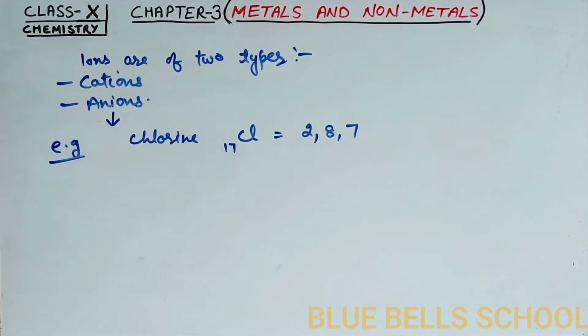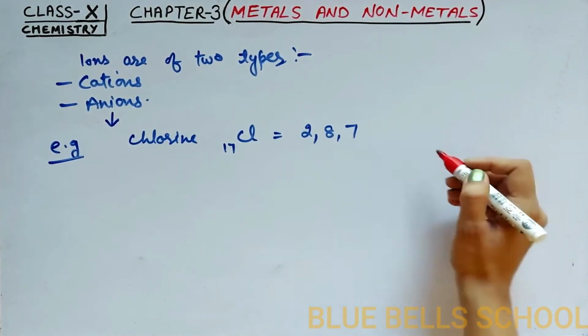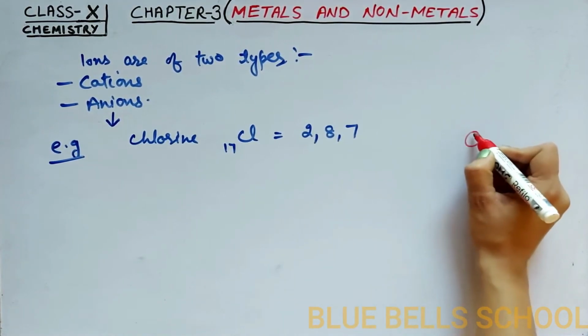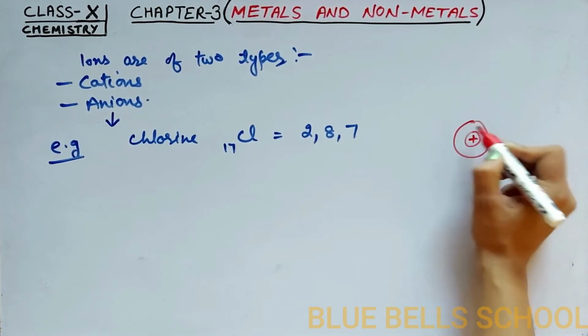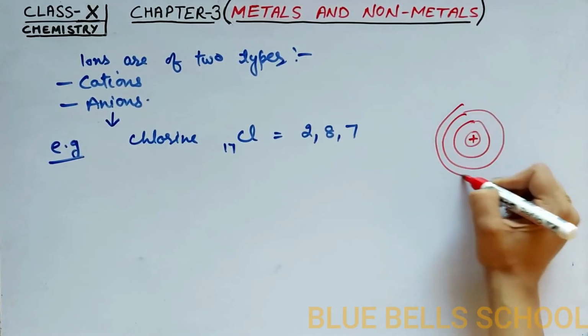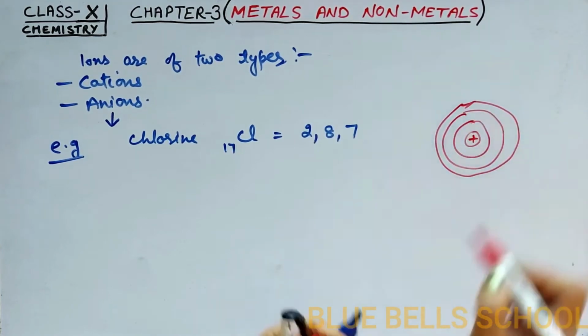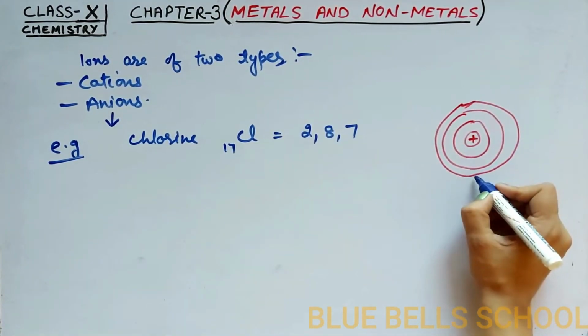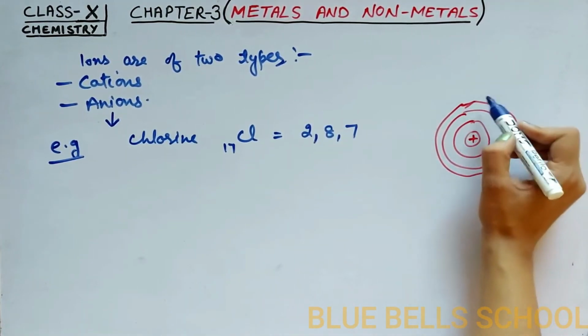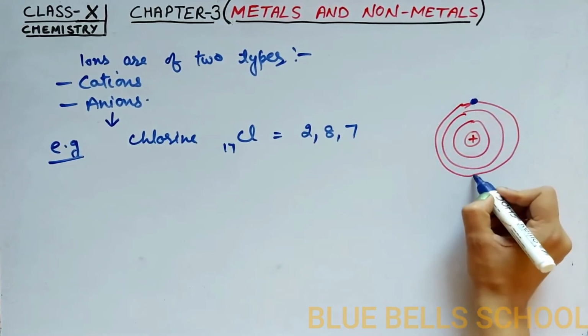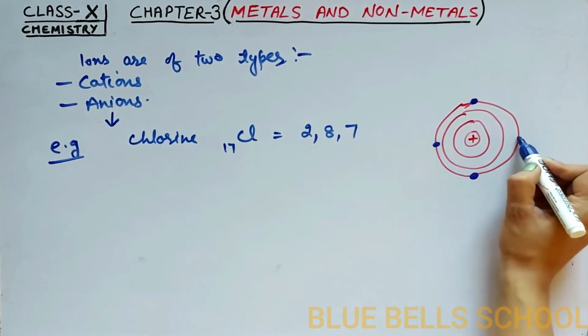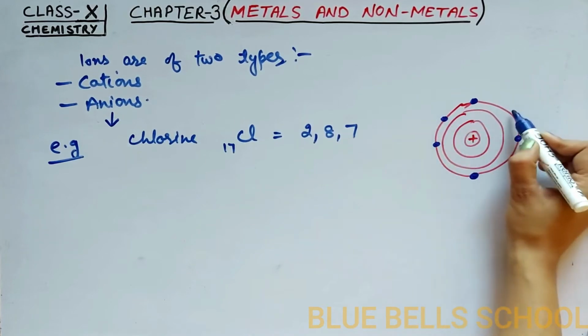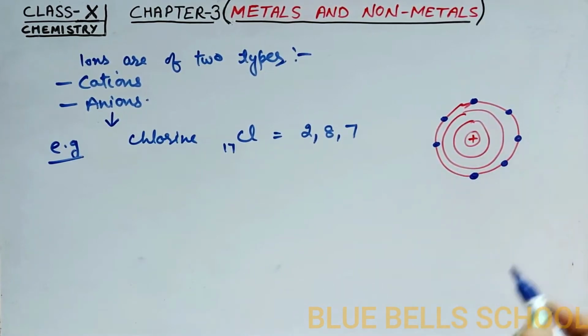When we draw the atomic structure for chlorine, we draw nucleus, orbits. In its last orbit there are 7 electrons: 1, 2, 3, 4, 5, 6 and 7.